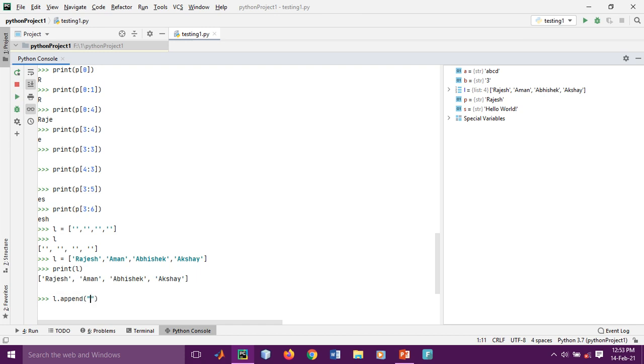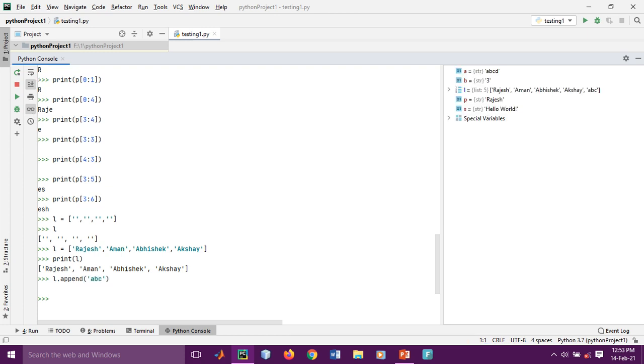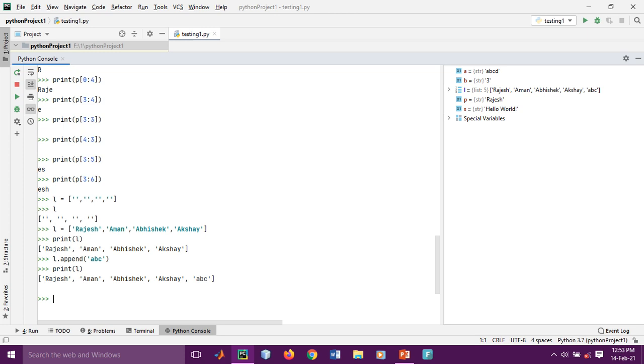The content you want to add is, suppose ABC, it will add. To know whether it is appended to our list or not, you can check from here. So here you see ABC is added in our list.